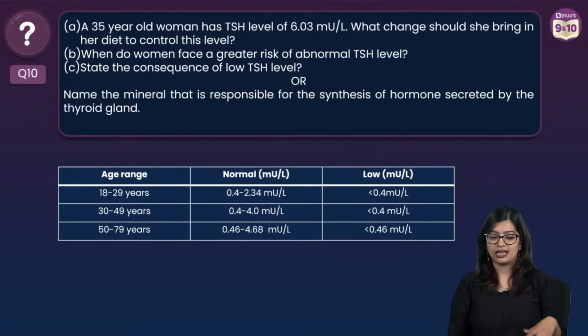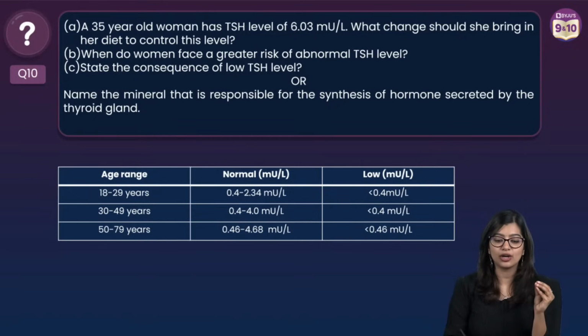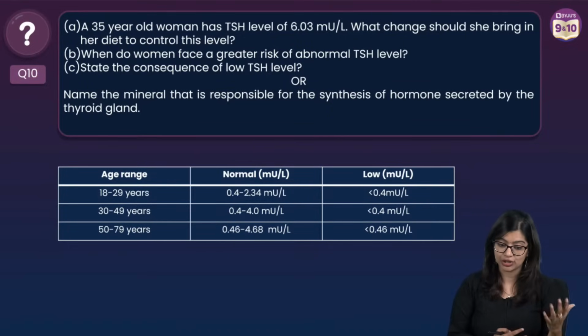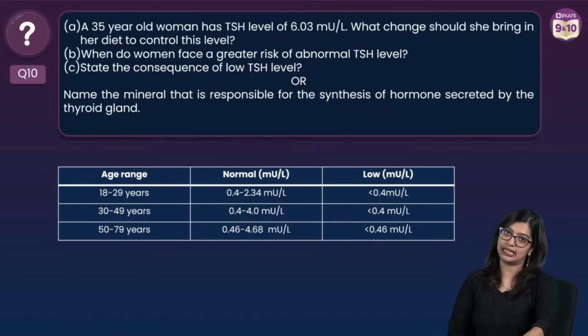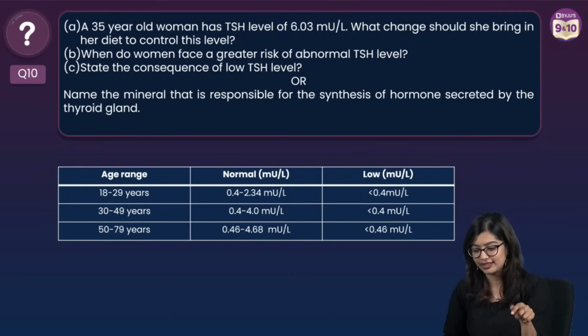This is the case. Now the question is, a 35-year-old woman has a TSH level of 6.03 mU per L, right? What is the change she should bring in her diet in order to control this level? When do women face a greater risk of abnormal TSH level, and state the consequence of the same? This is a very, very difficult question. I'll tell you why it is difficult. Because there is application of a certain concept, right?